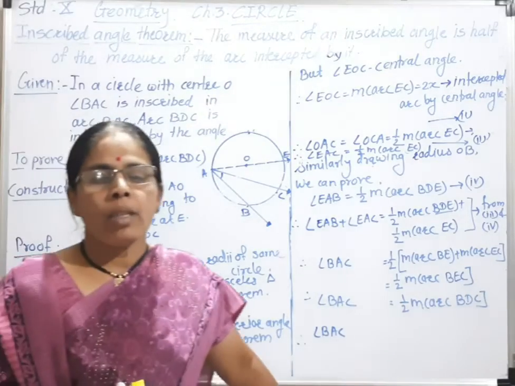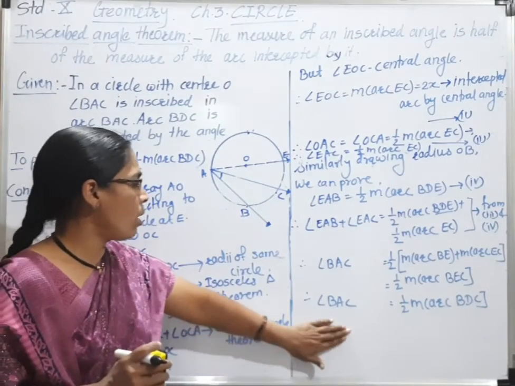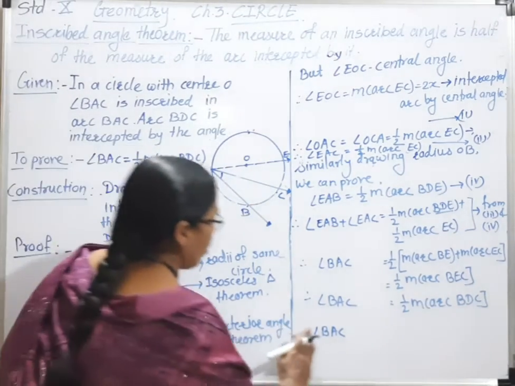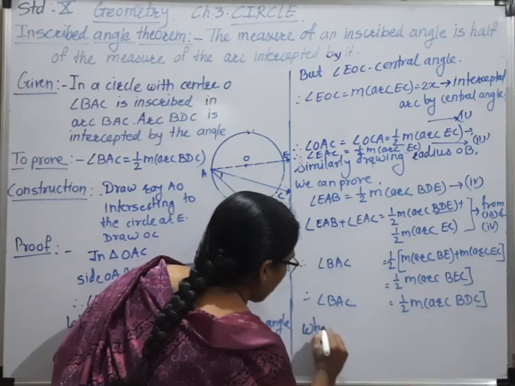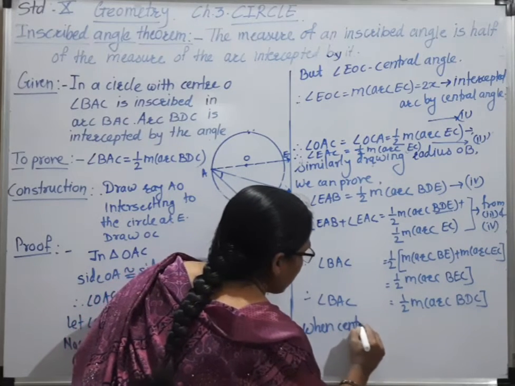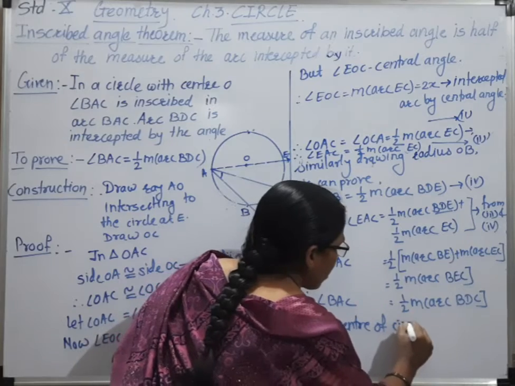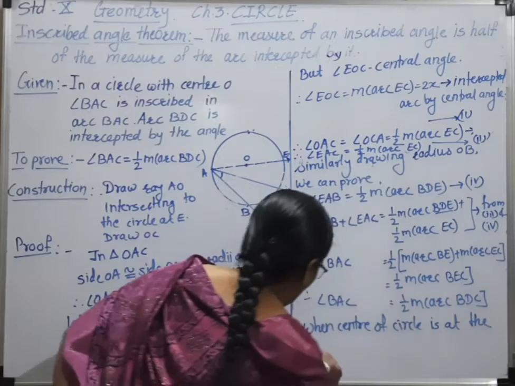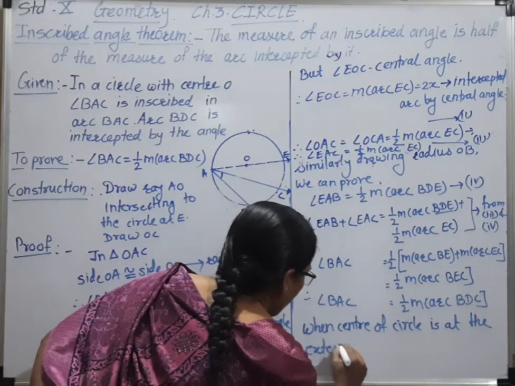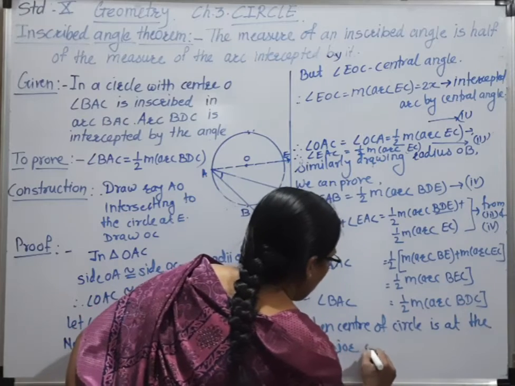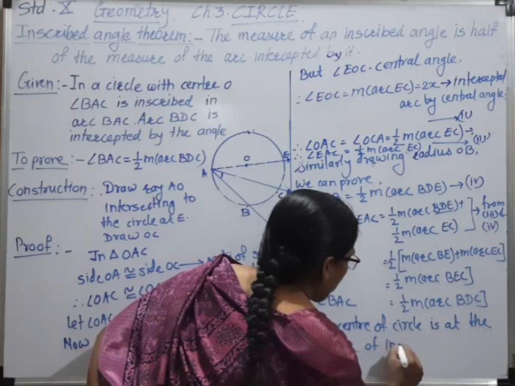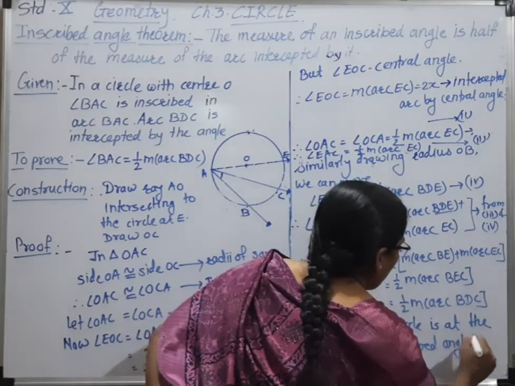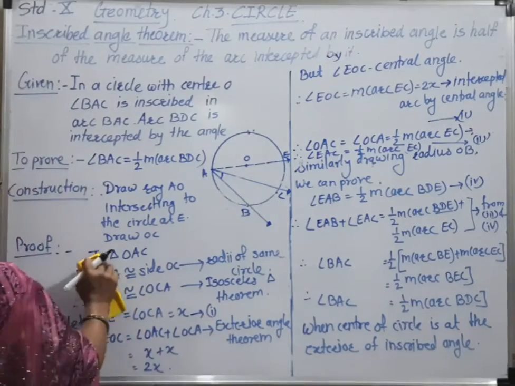Below that we have to write: when the center of the circle is at the exterior of the inscribed angle, then below that we continue.